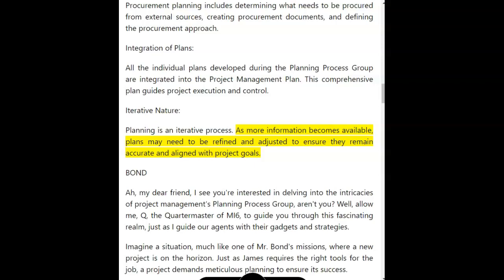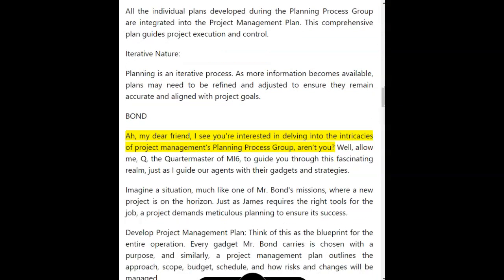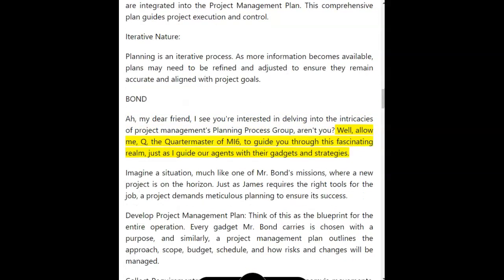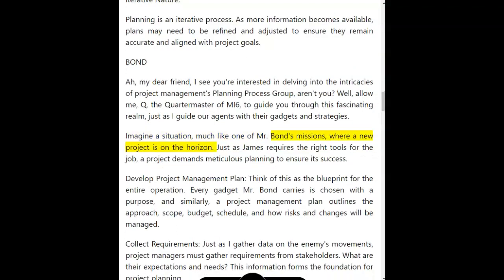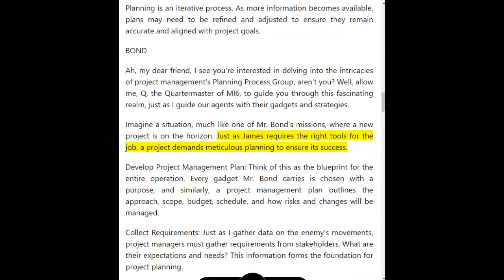Bond. My dear friend, I see you're interested in delving into the intricacies of project management's planning process group, aren't you? Well, allow me, Q, the quartermaster of MI6, to guide you through this fascinating realm, just as I guide our agents with their gadgets and strategies. Imagine a situation, much like one of Mr. Bond's missions, where a new project is on the horizon. Just as James requires the right tools for the job, a project demands meticulous planning to ensure its success.